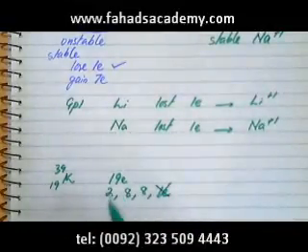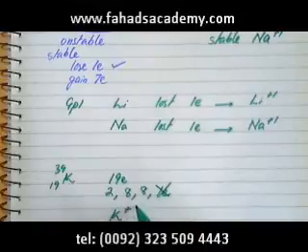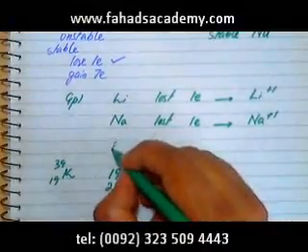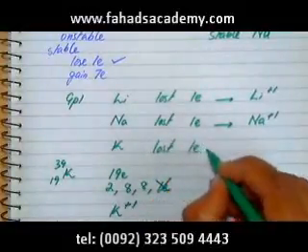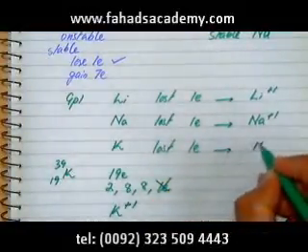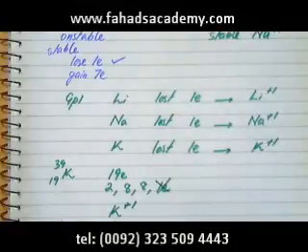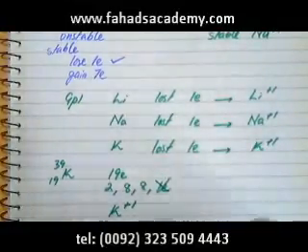And what it does is it eventually ends up losing 1 electron. So this K would then become K +1. So K, or potassium, would also lose 1 electron, and it's going to form K +1. So the general trend is that group 1 is always going to form a +1 ion, and it's always going to lose 1 electron, become more stable.